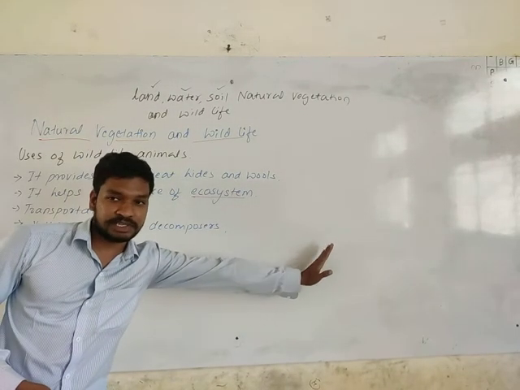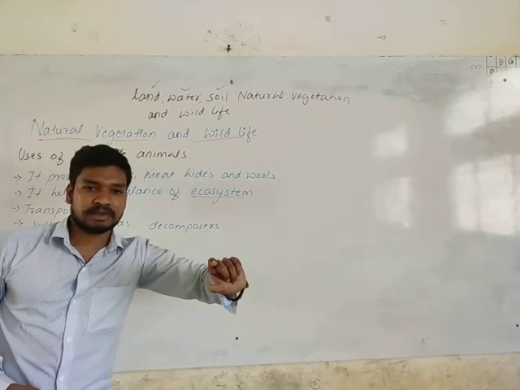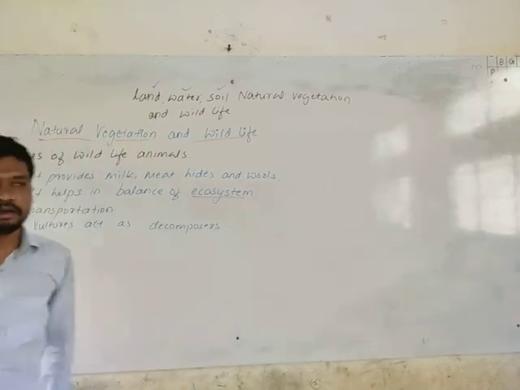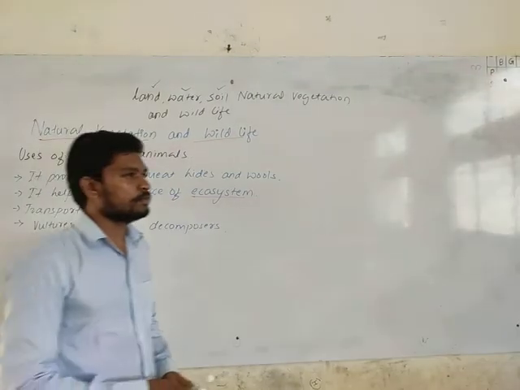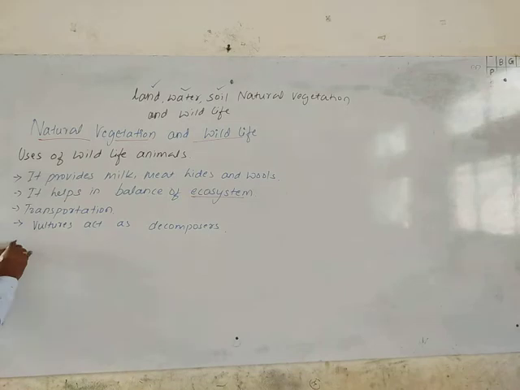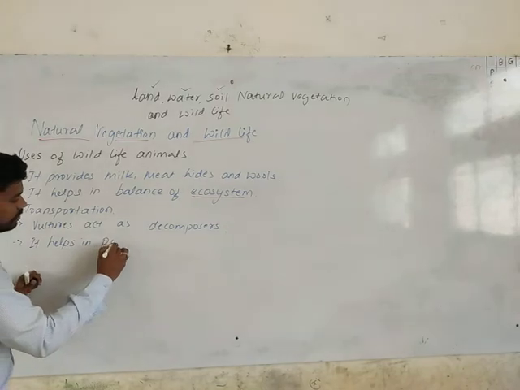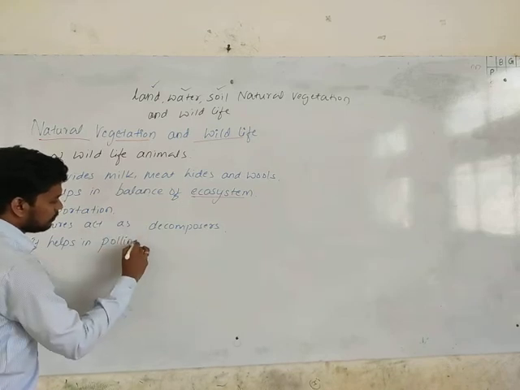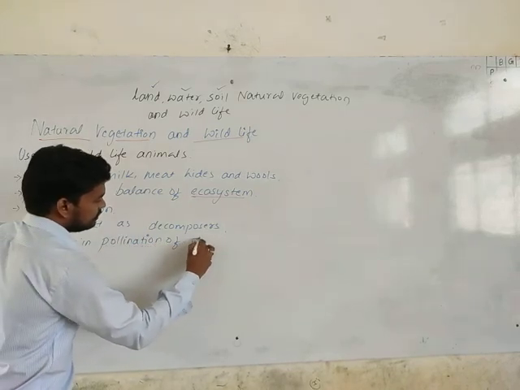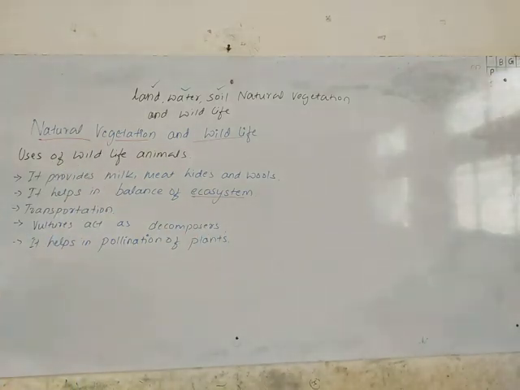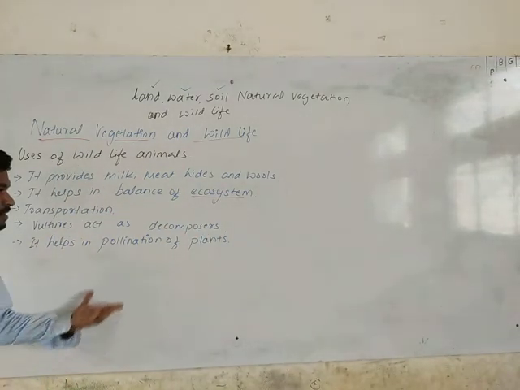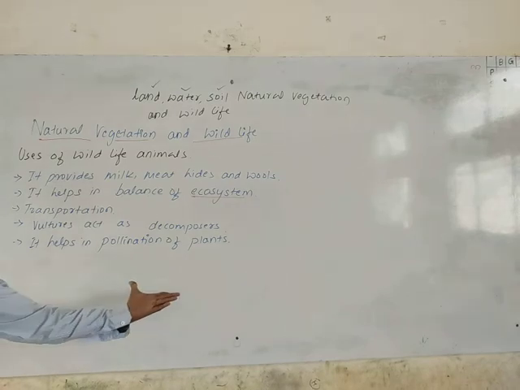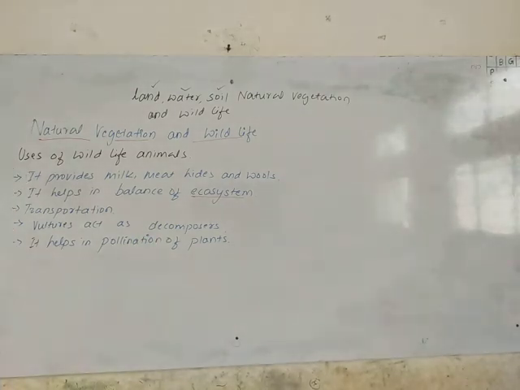In natural vegetation, what we discussed in the last concept, that helps. Yes, so pollination, yes, it will be the wildlife animals. It helps in the pollination of plants. These are the important five points about the uses of wildlife animals.